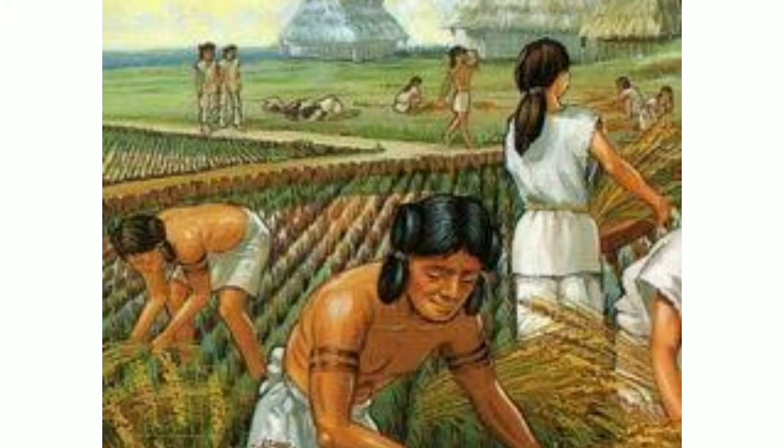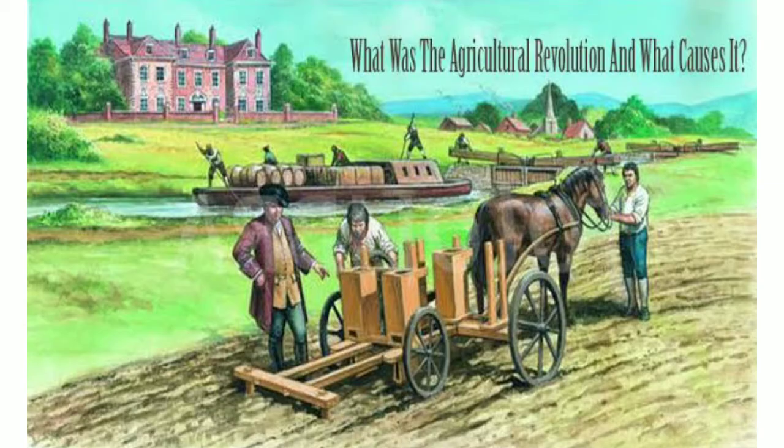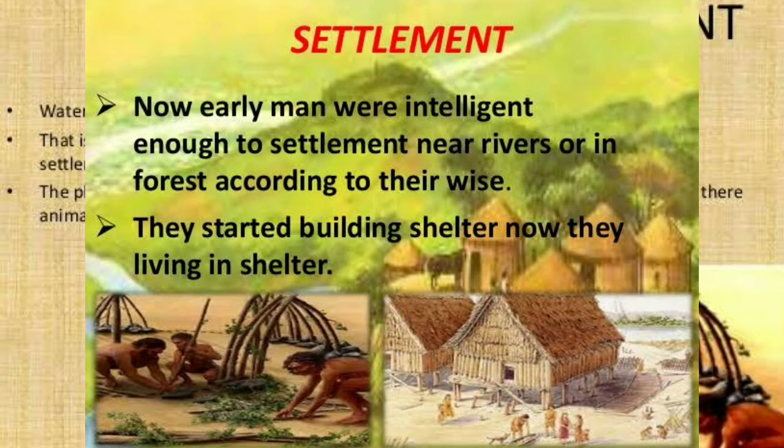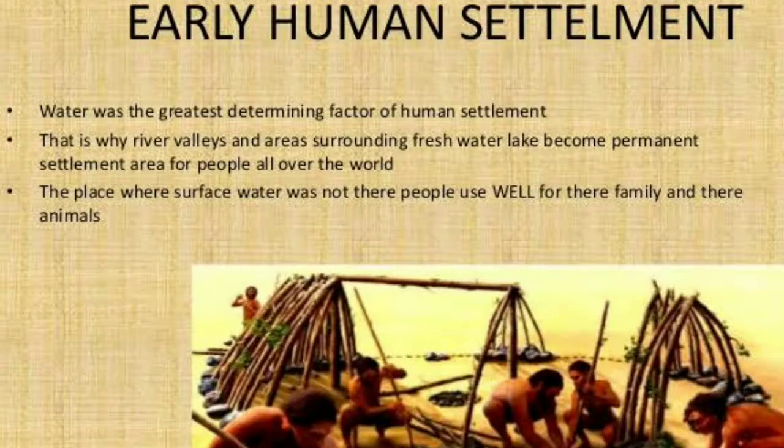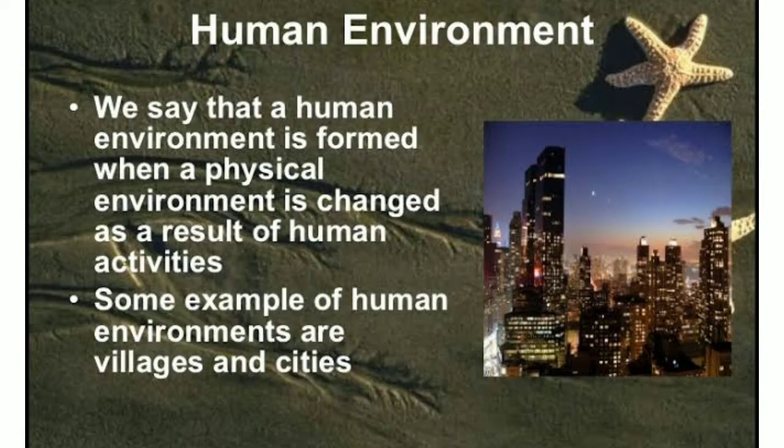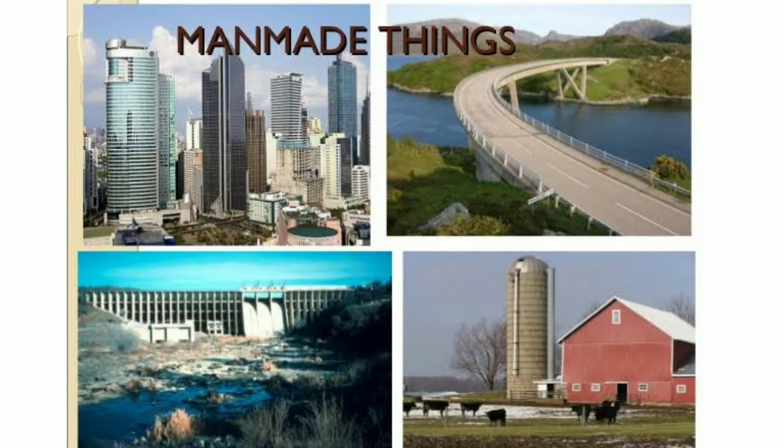Later on, as the years passed, human beings learned how to do agriculture, or to cultivate crops. In this manner, they started settling down at one place for a longer time till the crops were grown and harvested. So they started living in settlements and they created their own environment. In this chapter we are going to study the human-made environment. Human environment is basically the environment which is created by human beings. So in this reference we are going to study settlement, transport and communication.